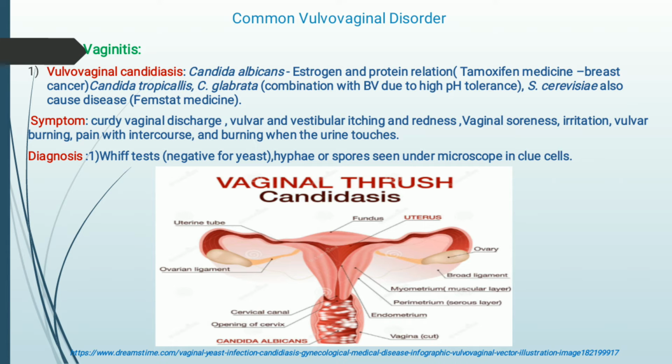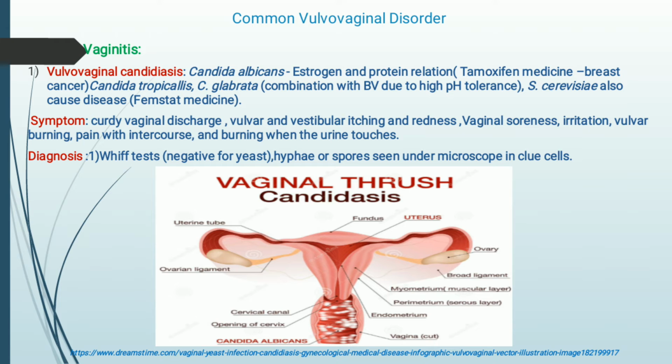So first is the vulvovaginal condition, candidiasis. Candidiasis, as the name suggests, is related to a fungal disorder. The fungus involved here is Candida albicans. What happens basically is there is a relation between the pathogen and estrogen and protein. As the estrogen increases, there is a relationship of the Candida fungus with the protein that is present in the vulvovaginal areas.